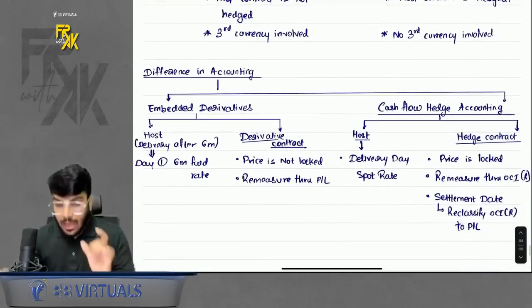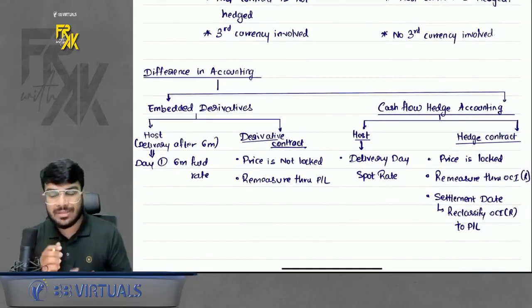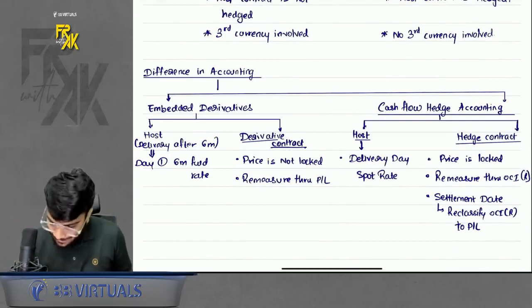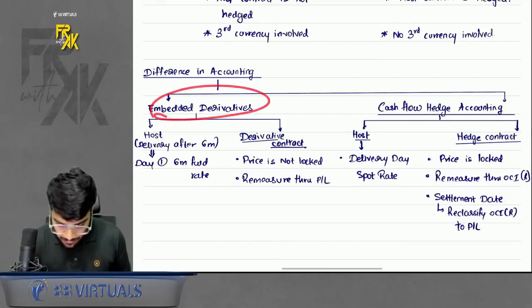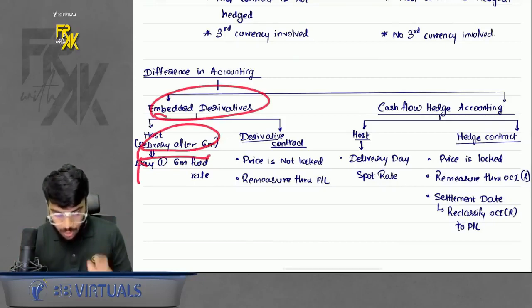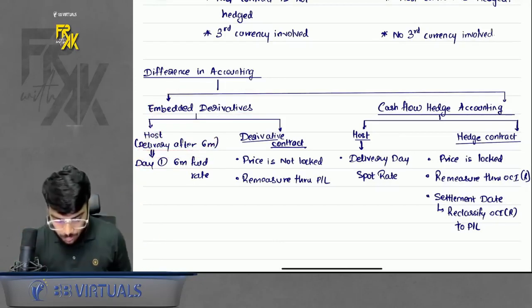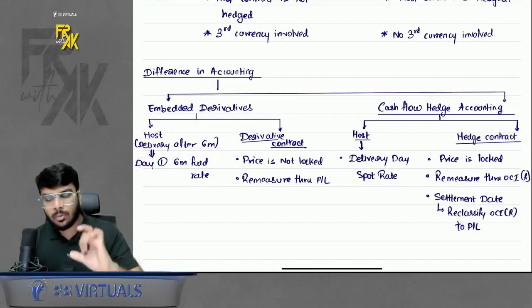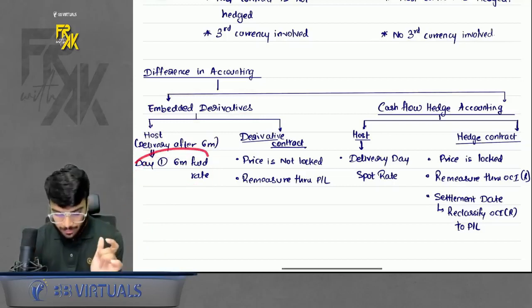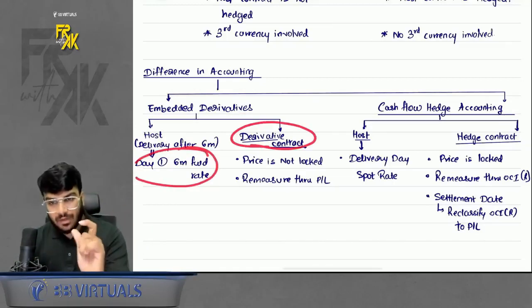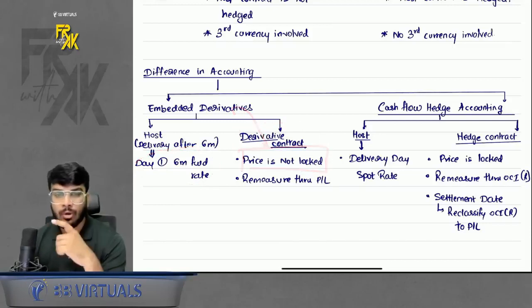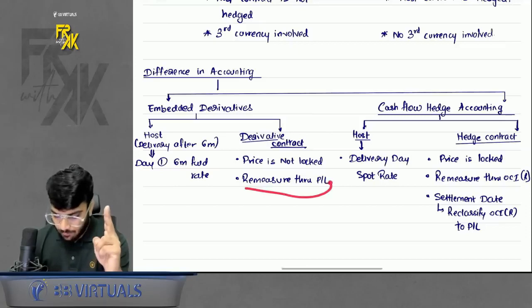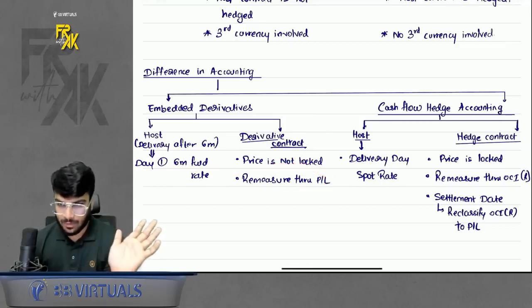Now, accounting can also create confusion because in embedded we are recording at forward rate. In hedge we are recording at a spot rate. So I gave a summary also. In embedded, on day one, for the host contract, you use day one's forward rate. You do the accounting at the end only, but at what rate? At day one's forward rate. For derivative part, just remember in embedded derivatives, we do not hedge our risk. We do not lock the price. Second thing, whatever remeasurement is done, transfer to profit and loss.